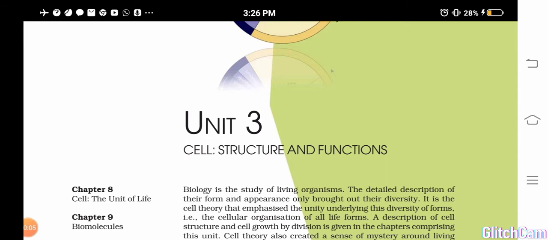We are going to start the new unit, that is unit 3, the cell structure and function. In that, we are going to start the 8th chapter, cell, the unit of life.